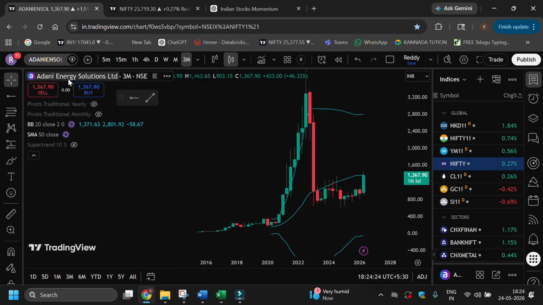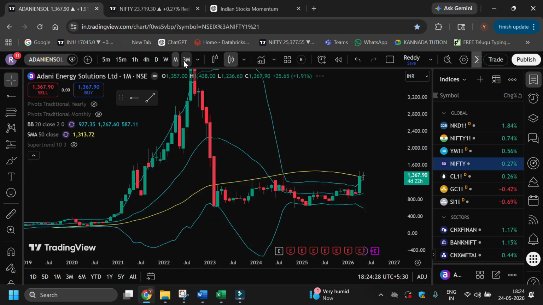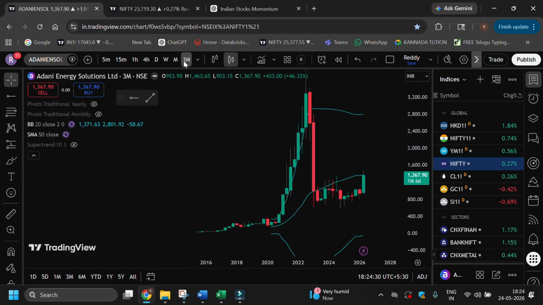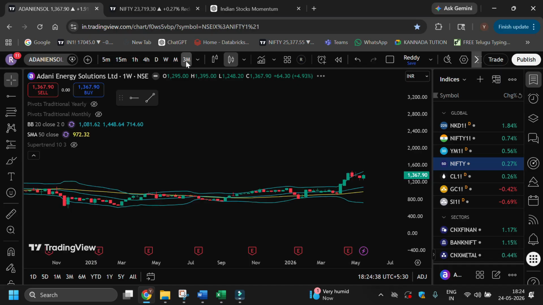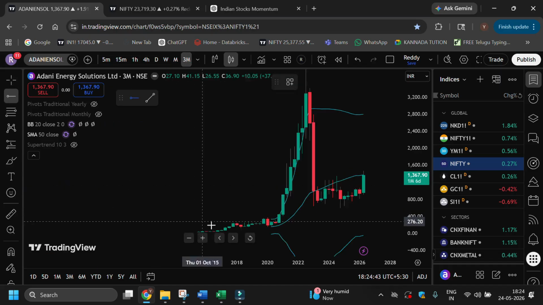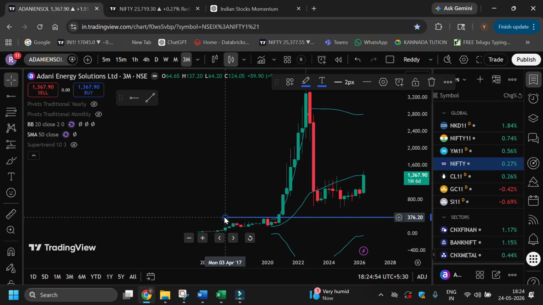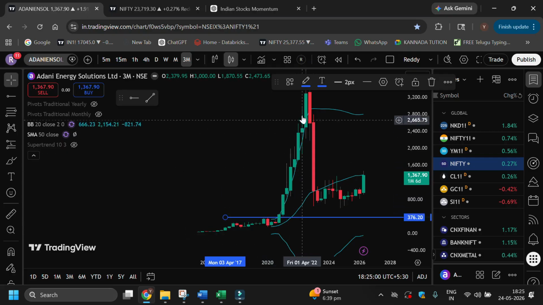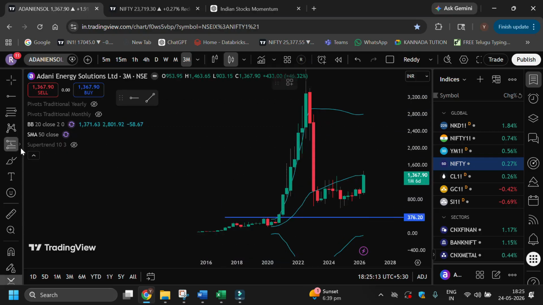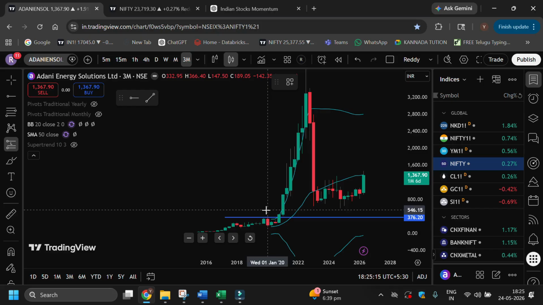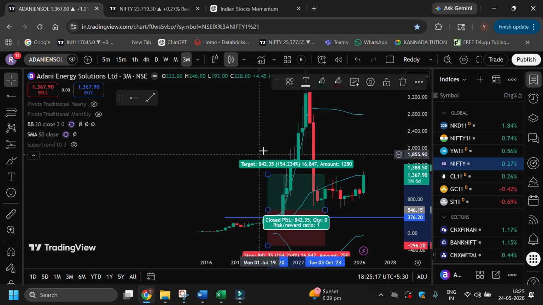So again checking Adani Energy Solutions. The higher time frame is 3 months, the quarterly time frame, that we need to consider. Lower time frame is the weekly time frame. Let's draw the all-time high before the breakout. So this is the all-time high before the breakout, and candles started forming above the Bollinger Band. Now let's see how much it has returned on the investment.